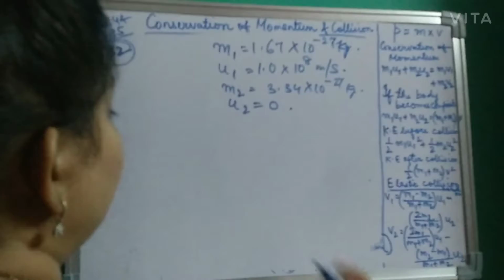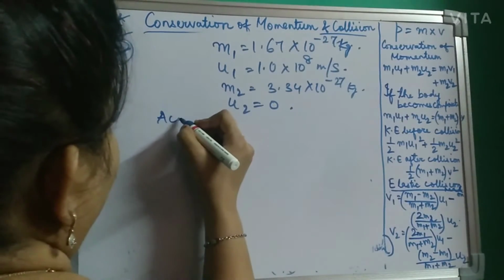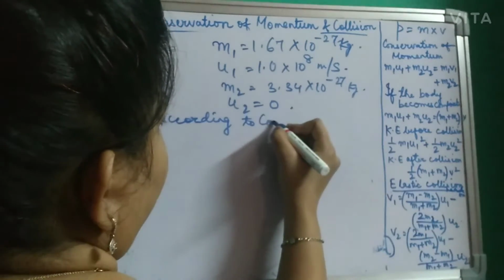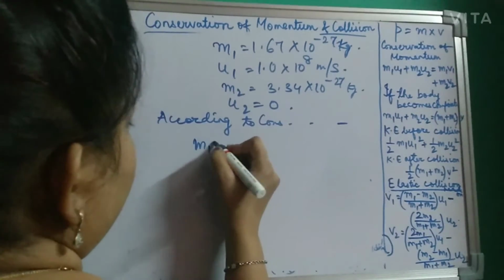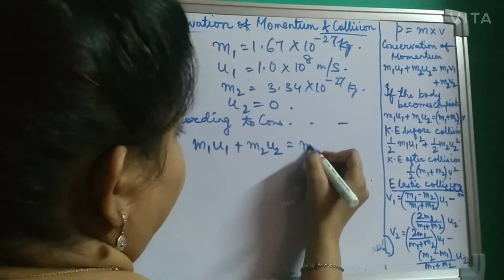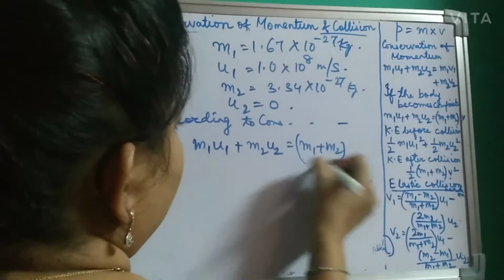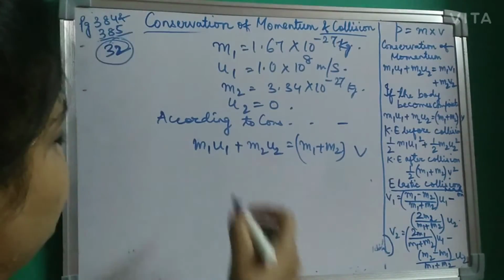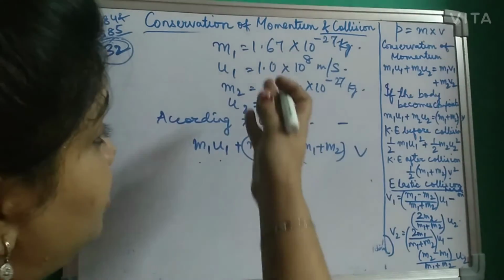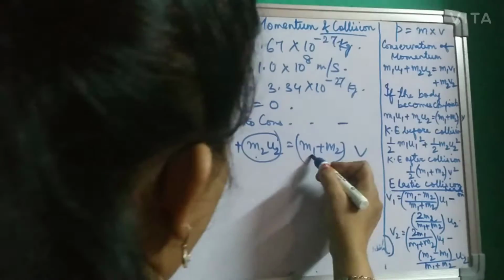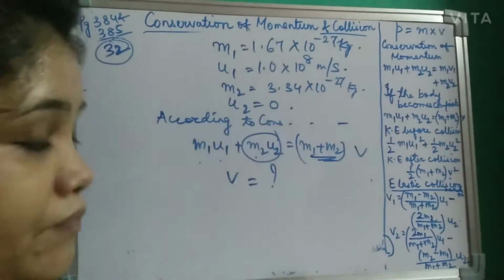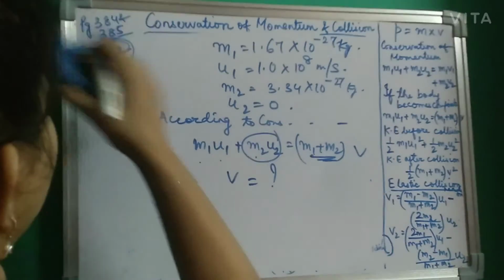Just now I told you, according to conservation of momentum, or you can talk about collision also. According to conservation of momentum, M1 U1, just now I have written, plus M2 U2 is equal to (M1 plus M2) V. This quantity M2 U2 will become 0 because U2 is 0. So you can easily find out V from here. Solve it and get the value of V. It's a very easy sum, students.